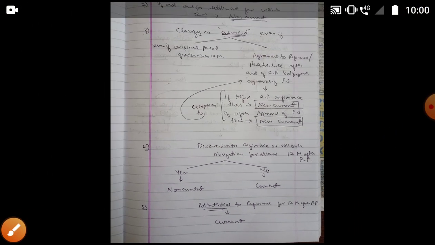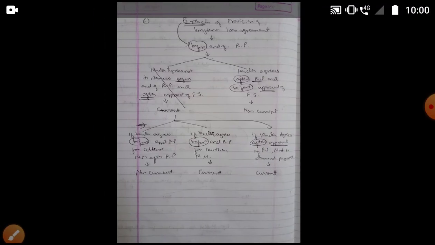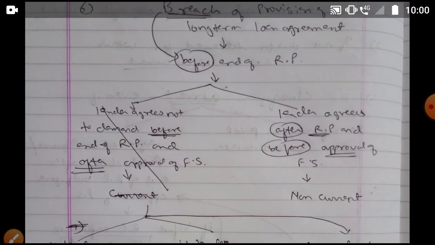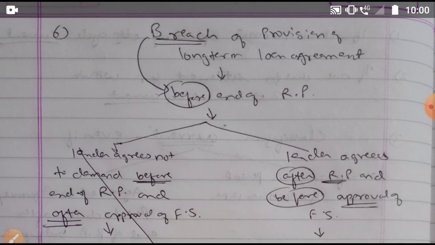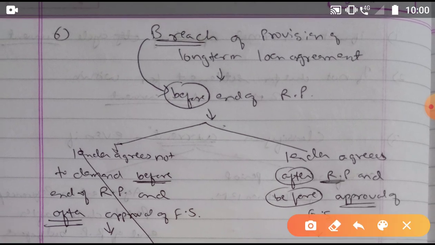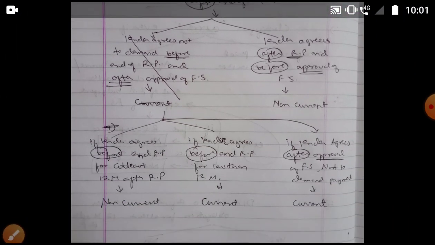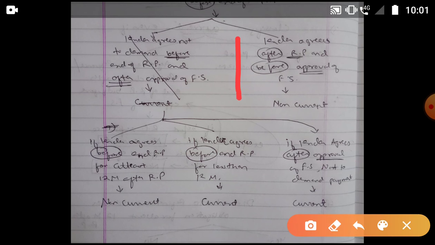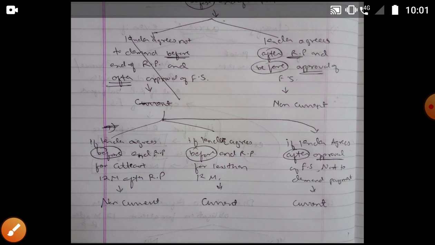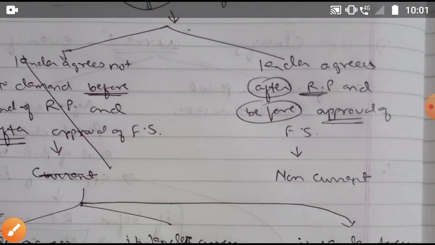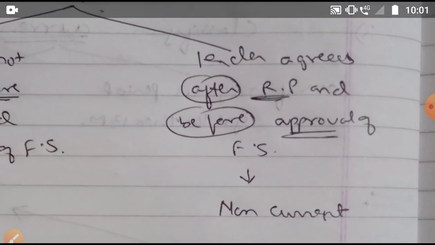So we are done with these 5 points, and the last is simple but a little tricky. If there is a breach of the long-term agreement, and that breach has occurred before the reporting date of the financial statements, there are in all four cases. Just remember these things.